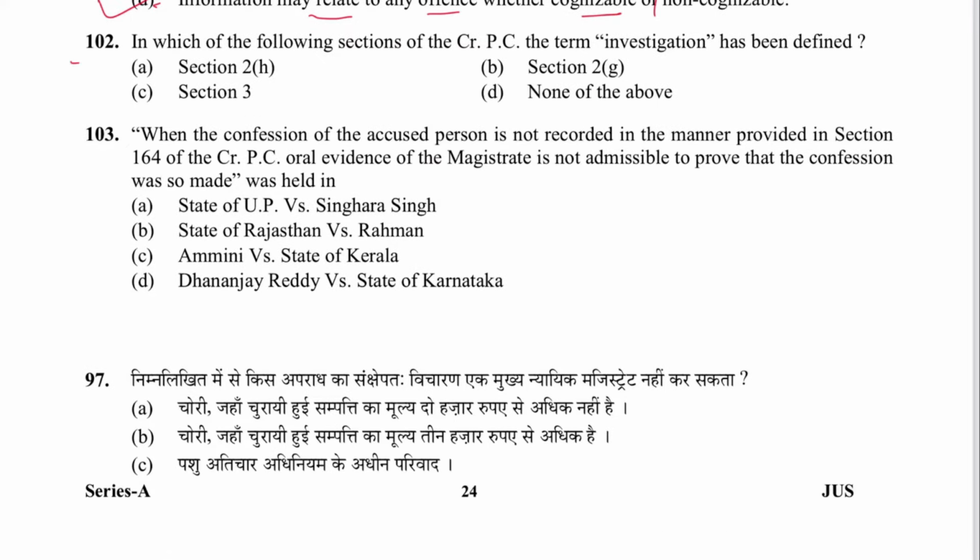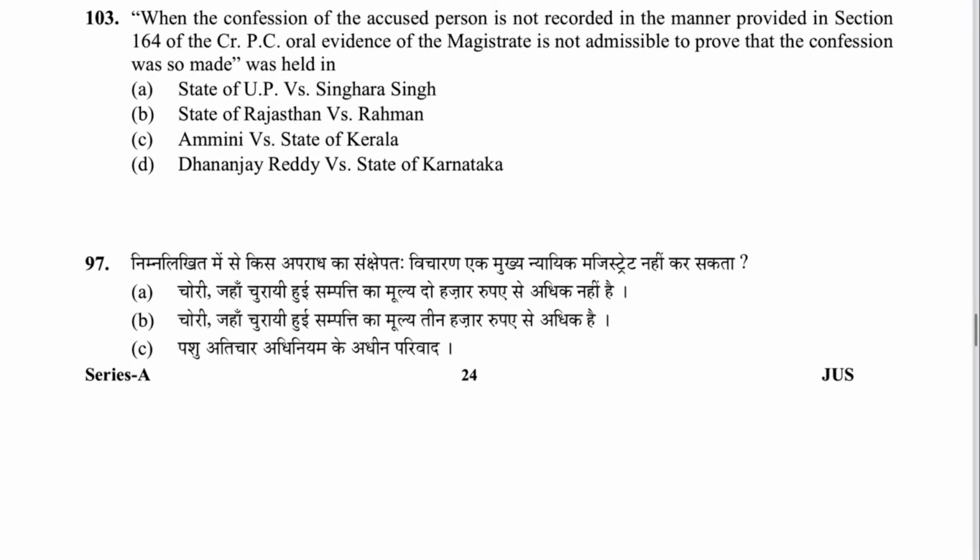Next, question number 102. In which of the following sections of CRPC has investigation been defined? In 2H. A is the answer. What is in 2G? Inquiry. Next, 103. When the confession of the accused person is not recorded in the manner provided in section 164, oral evidence of magistrate is not admissible to prove that confession. It was held in State of UP versus Singhada Singh. A is the answer.